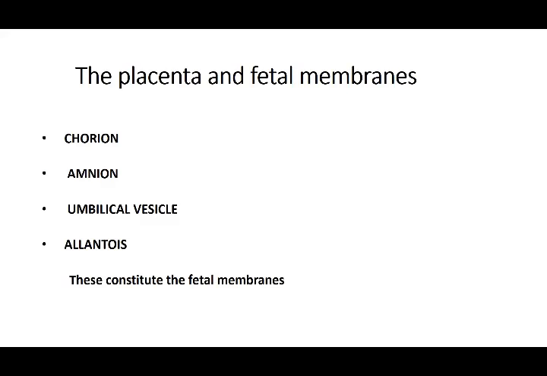Then is the amnion that covers and forms the amniotic cavity, the umbilical vesicle, that is your yolk sac, and then the allantois, which was a tail-like projection from the posterior aspect of the yolk sac. These constitute the fetal membranes. That is something which is around the developing fetus, and they take part in the growth of the baby.